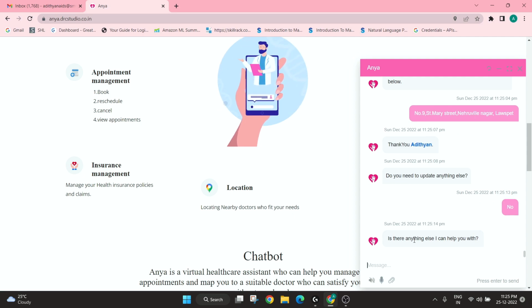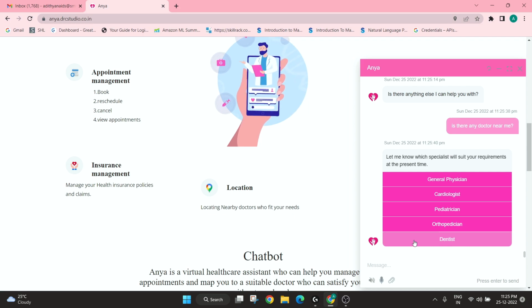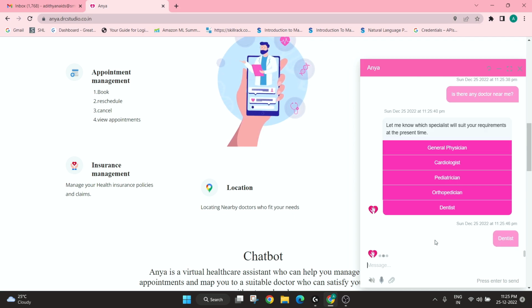Now let's dive on to the next use case. Suppose if I am stuck somewhere and I need to see a nearby doctor who is available right now for some particular health condition. So I'm just going to see, is there any nearby doctor? So I want to see if a dentist is available near me.